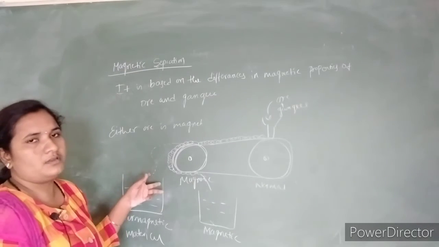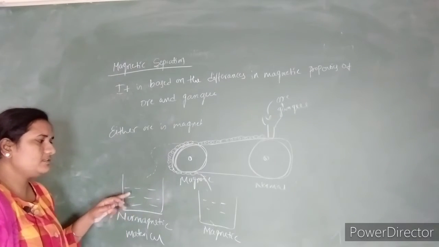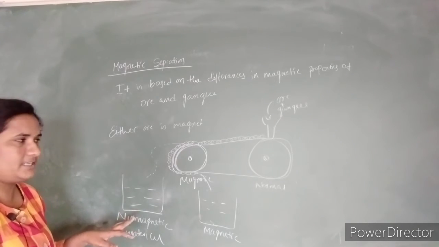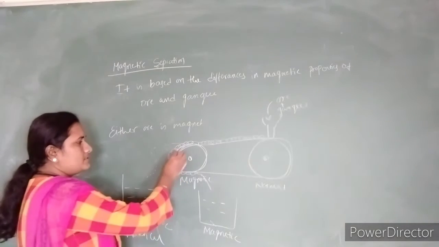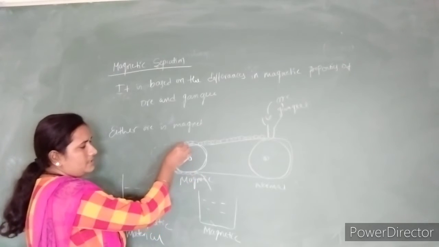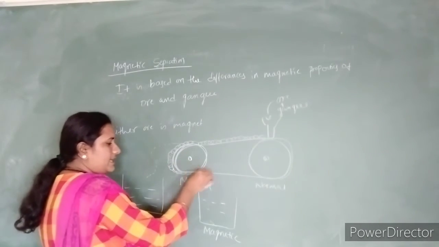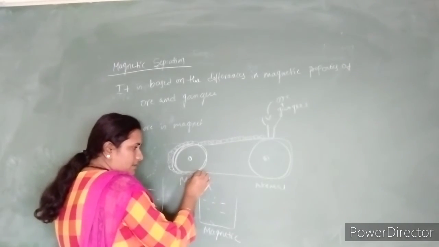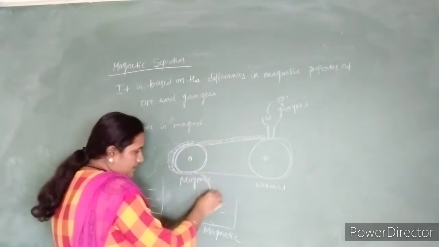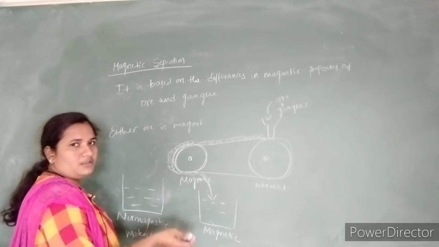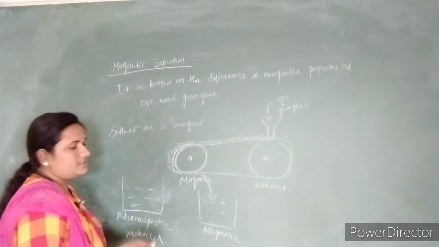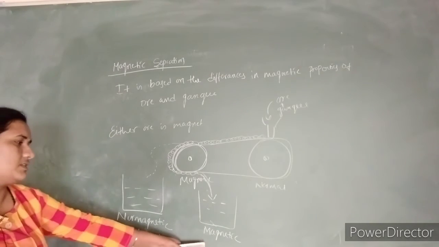So either the ore or the gangue is magnetic. Whenever it comes near the magnetic roll, the magnetic materials are attracted by the wheels. Whenever the magnetic field is removed, they fall, and those materials are collected in one of the containers.